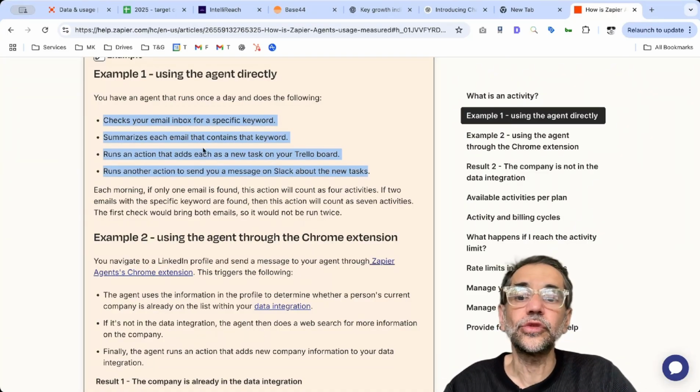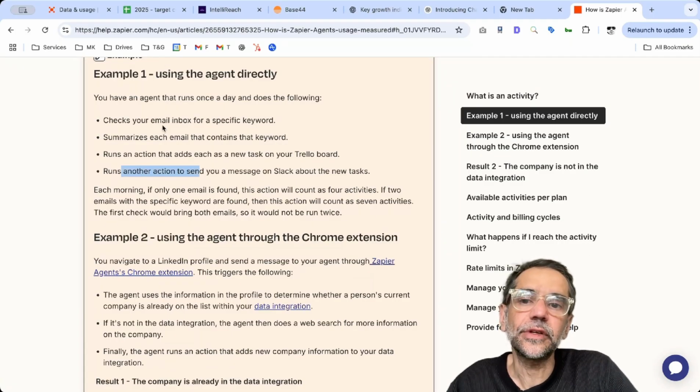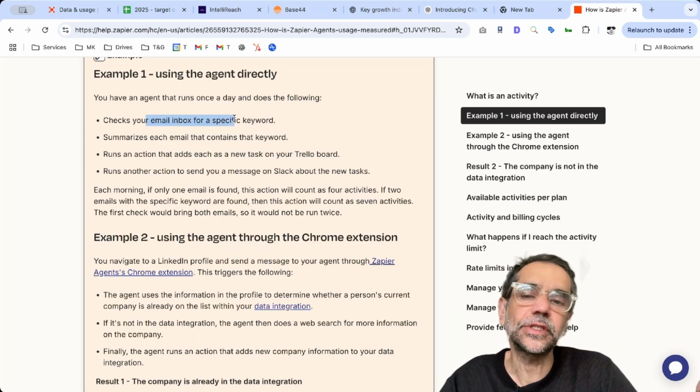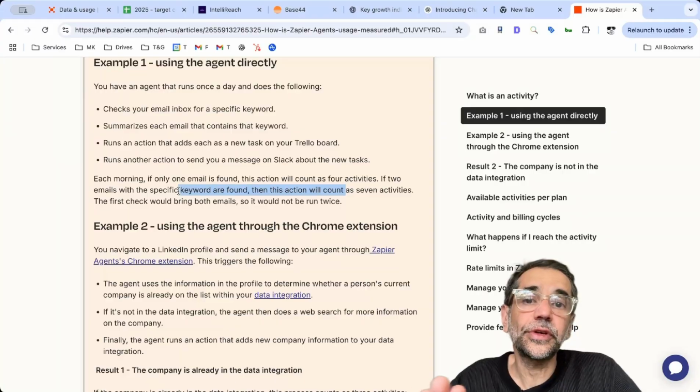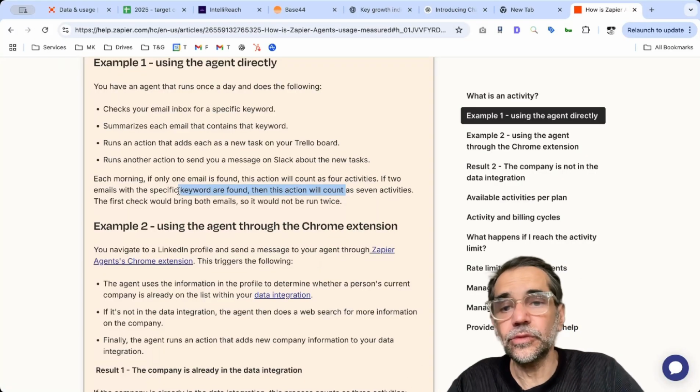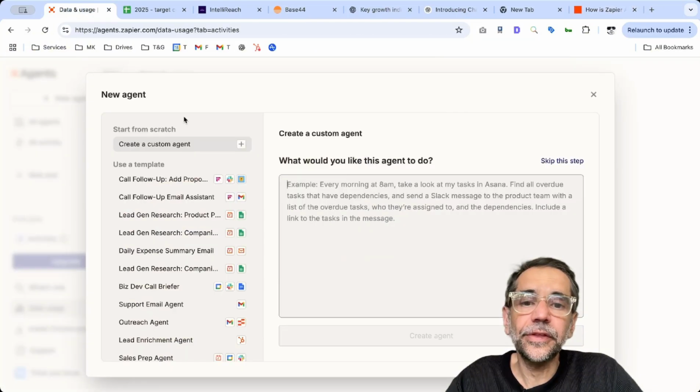And if you want to do 2 emails, it's going to be 7, because it's going to go 2, 4, 6. So 2 because it's doing it twice, right? So that's 6, and the 7th was for the first one, because it looks up the email. So 7, again, it talks about it here, right? It's important to know, because if you're on the free plan, this is what you're going to be charged. So enough said, let's go into the agent.